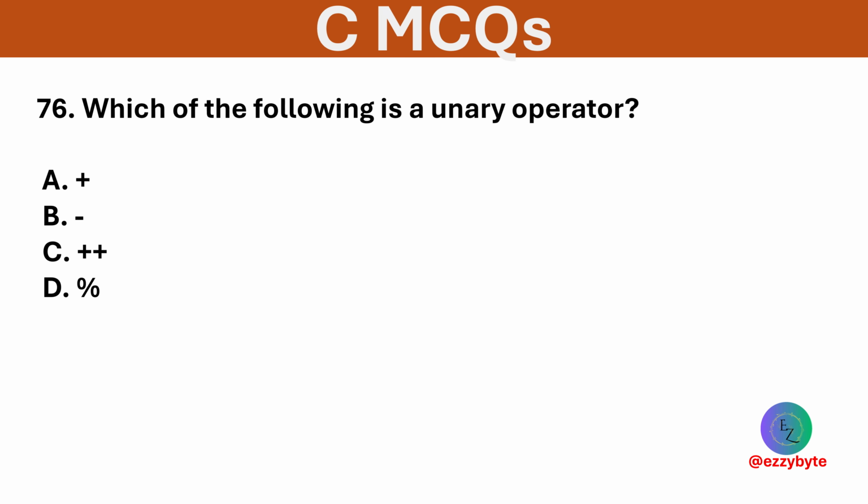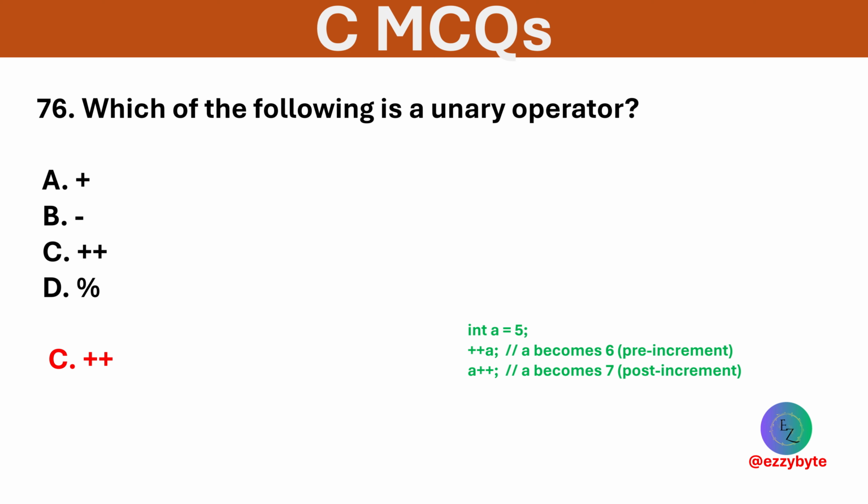Which of the following is a unary operator? Options are plus, minus, increment, and modulo. Option C is correct. ++ operates on a single operand, making it unary.